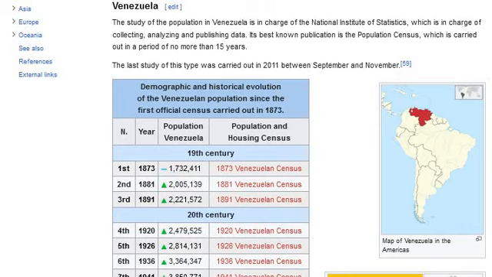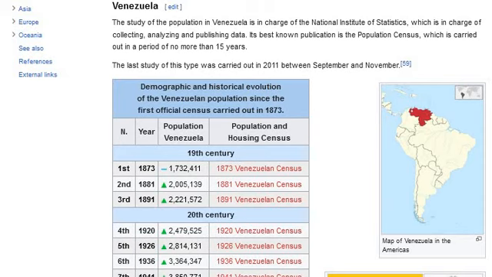Map of Venezuela in the Americas. Venezuelan flag. Coat of arms of Venezuela. Demographic and historical evolution of the Venezuelan population since the first official census carried out in 1873. Year, population. Venezuela population and housing census. 19th century.